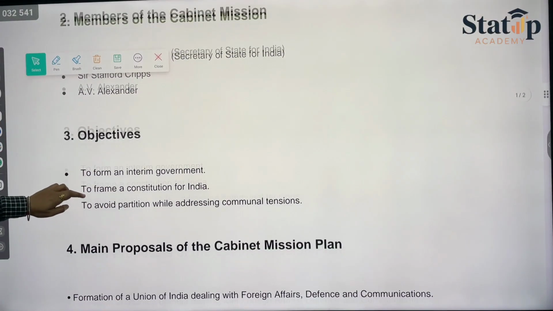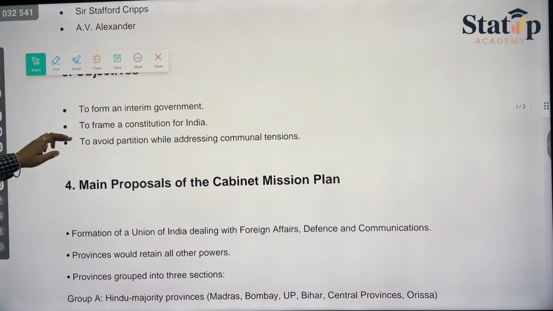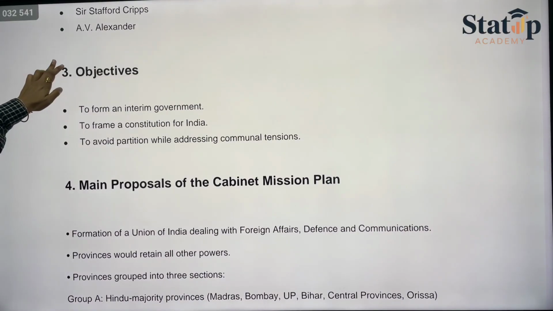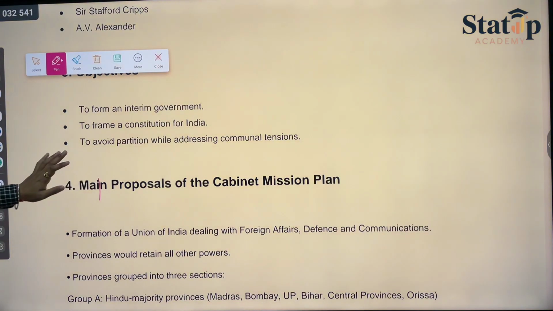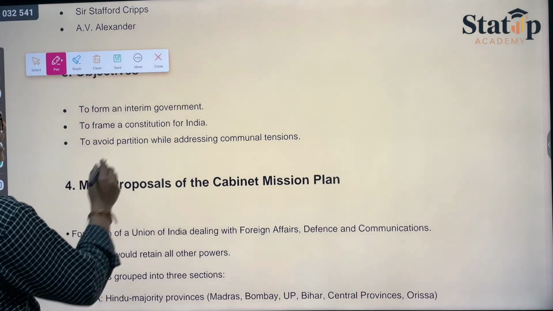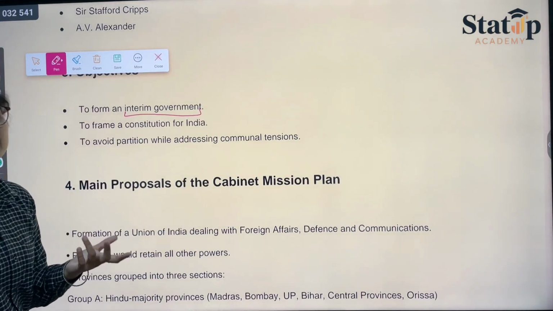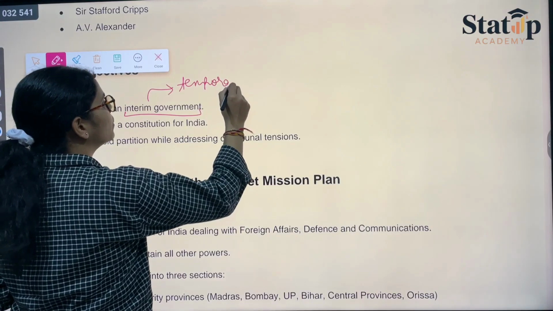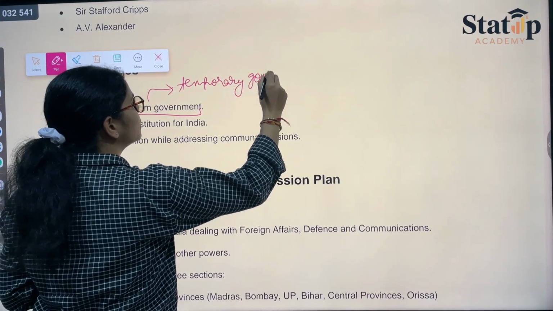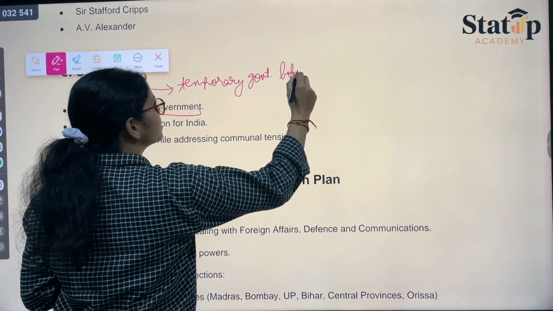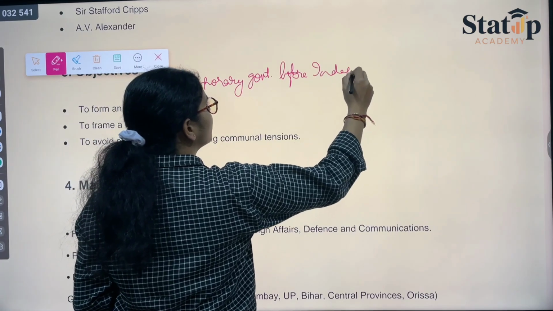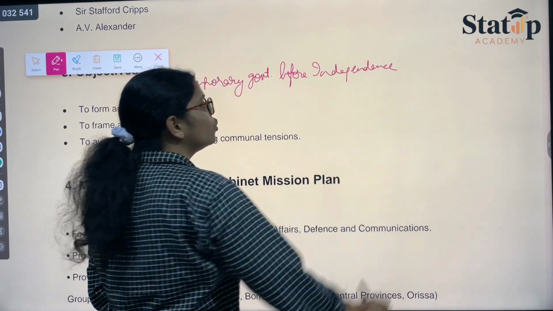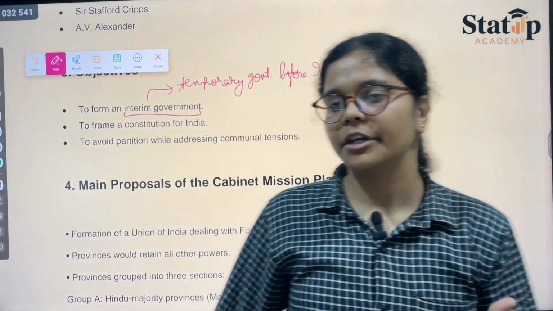So members we have talked about. Now let's talk about the objectives. The objectives of the Cripps mission were that it shall give you the interim government. Interim government is the temporary government, a temporary government before independence.